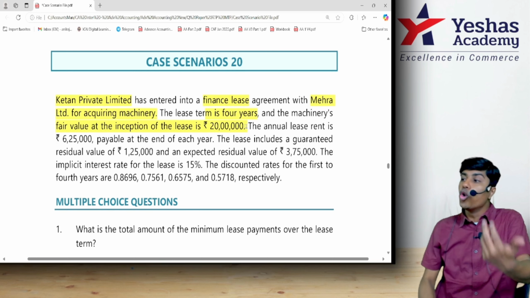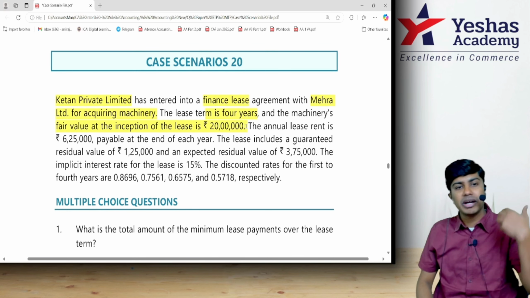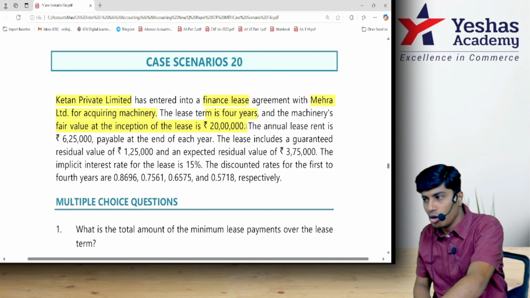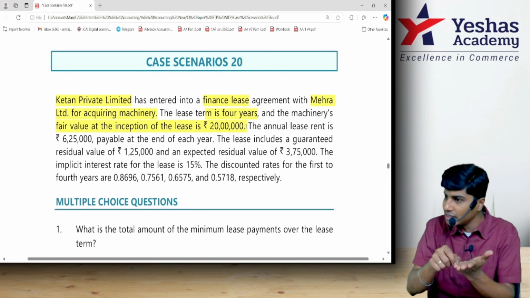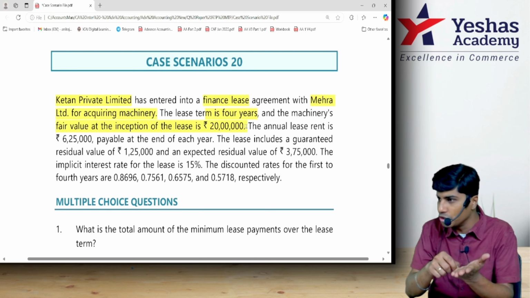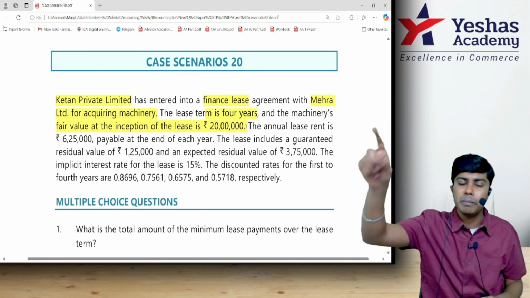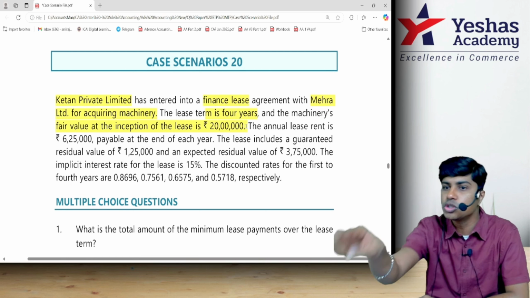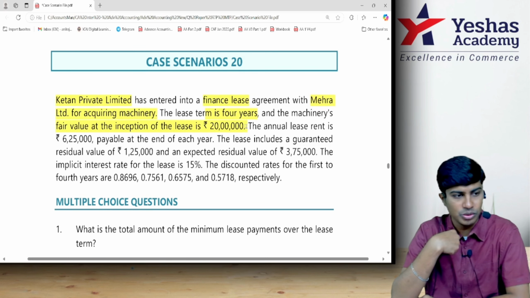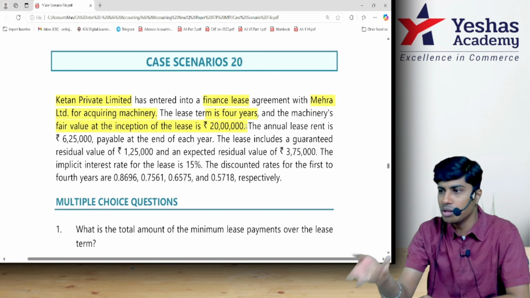How much money do you owe me? You owe me the money that you have promised in the agreement. What money did you promise me in the agreement? You promised to pay me some lease rental. You promised to pay me some residual value. So the lease rental for the lease period plus the guaranteed residual value is your obligation, and my right to receive. That together is called minimum lease payment.